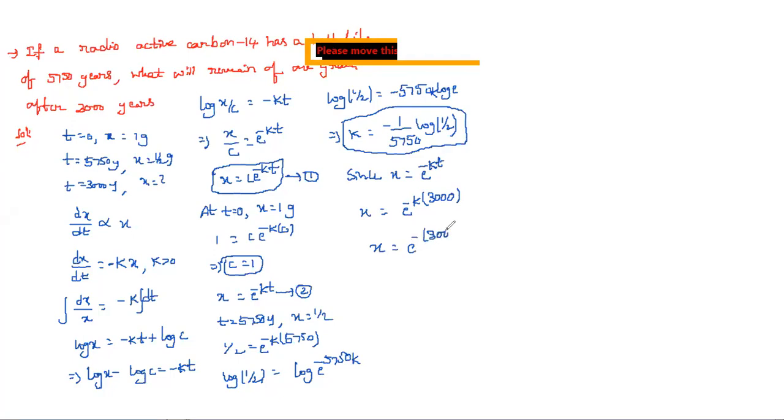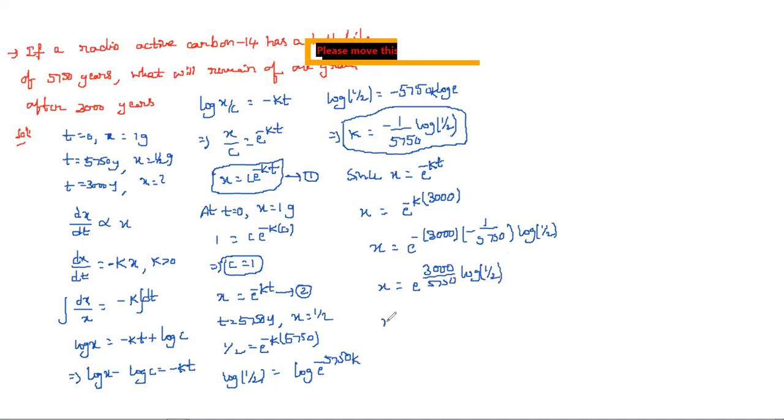So 3000 into k is nothing but, here it is having minus 1 by 5750 log 1 by 2. And then x is equal to, minus into minus plus, so simply we can write e power 3000 by 5750 log 1 by 2.